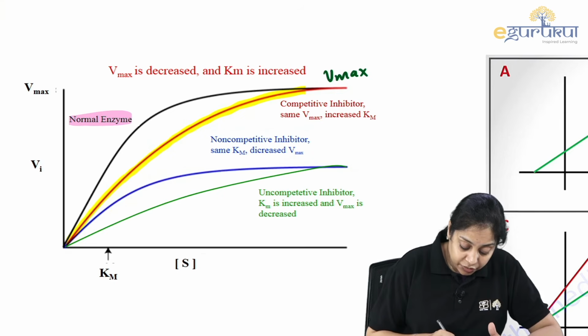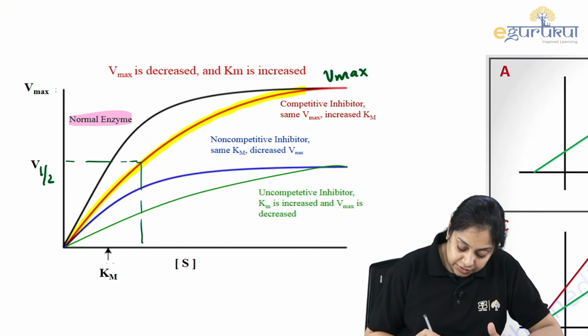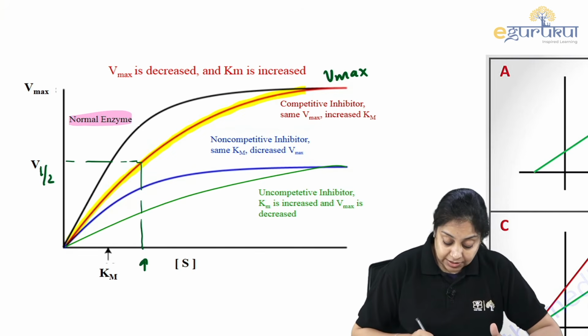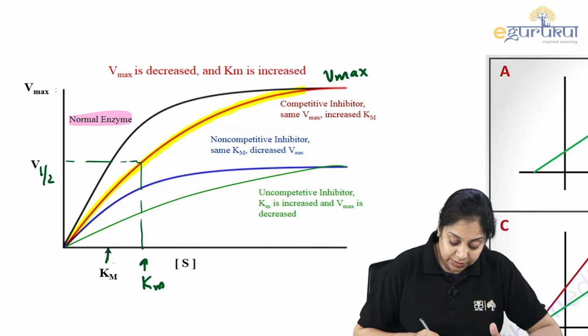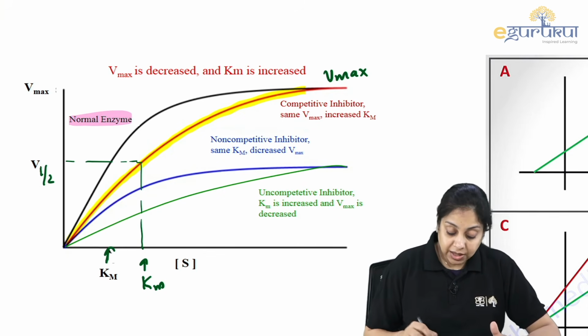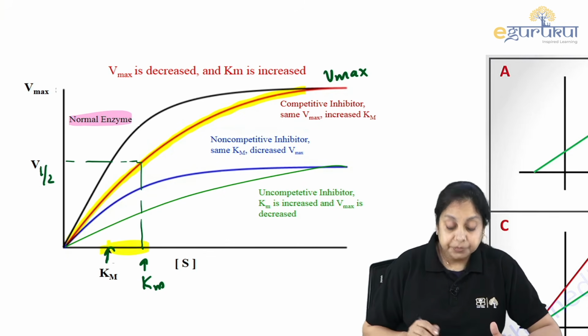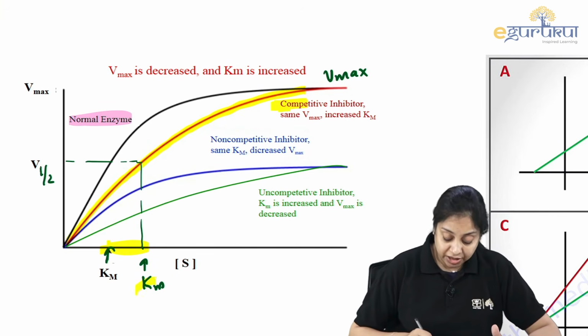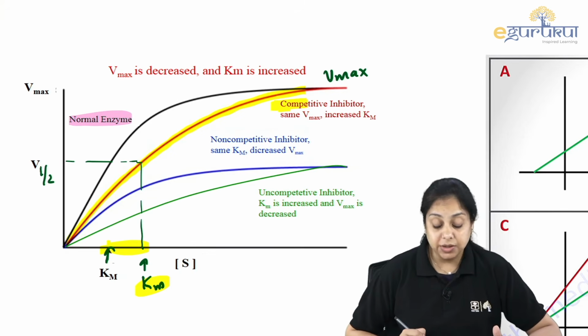If this is half of the Vmax and if you drop it down, what do you see? Km has changed, or Km has increased. Increased Km ho gaya na? Earlier this was the Km. So there is this difference. Km is increased. That is competitive. Competitive mein Km increases. Good.